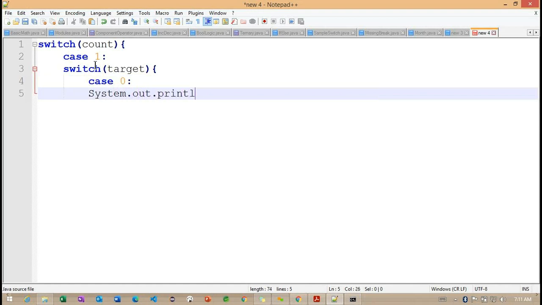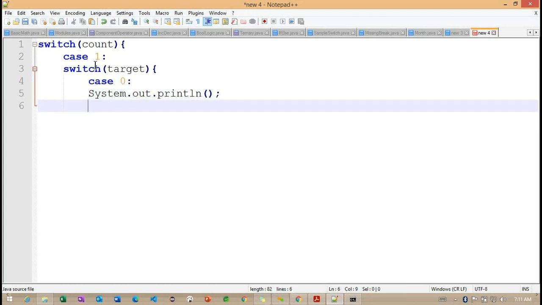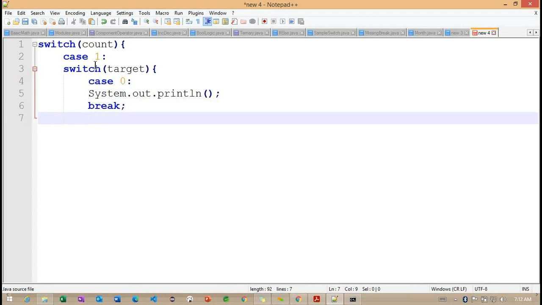So System.out.println, some value we can print, otherwise we can print an empty line here. Close this with a semicolon and make it a break here. Getting the point.